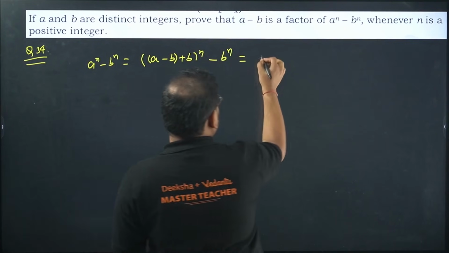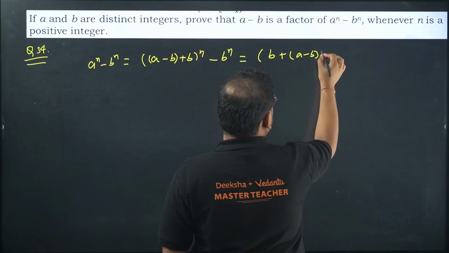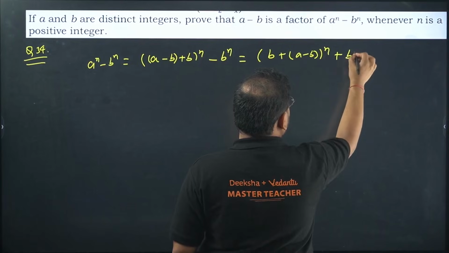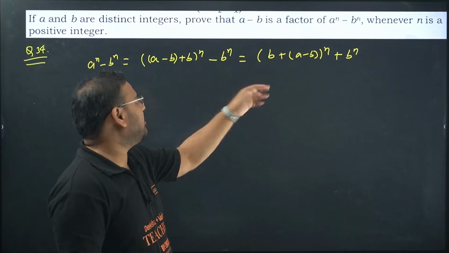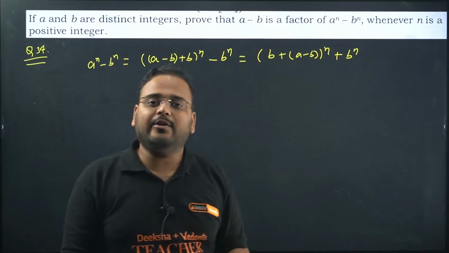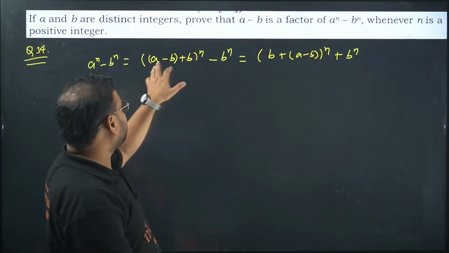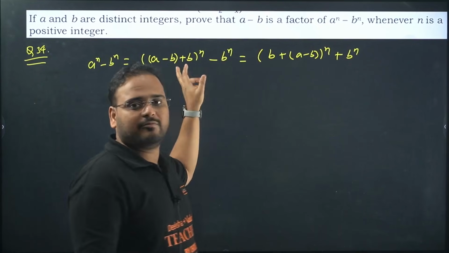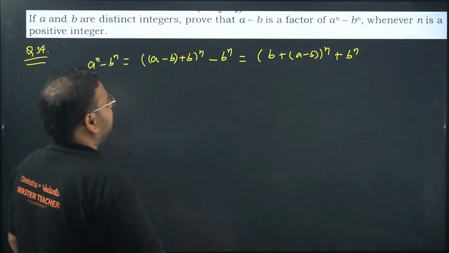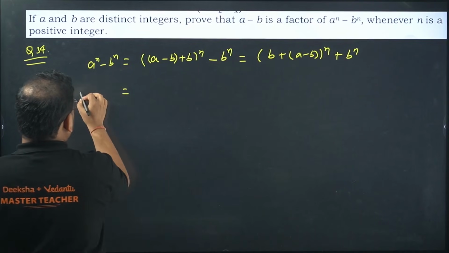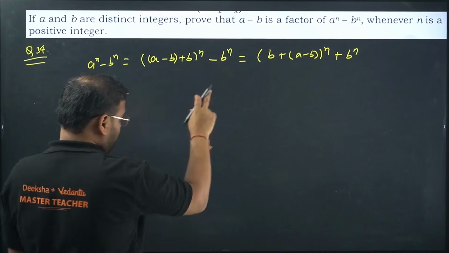I'm going to go ahead and write one more way. B plus a minus b, the whole power n. To make it more suitable for me, I have done that. Like x plus y the whole power n or y plus x the whole power n, the result is the same, right? So I have done a minus b plus b, this I did by adding and subtracting b, and I just reversed the order over here, nothing else. Expansion I'll apply to this. Check. A power n minus b power n remains as it is. The LHS remains as it is. Nothing is changed.